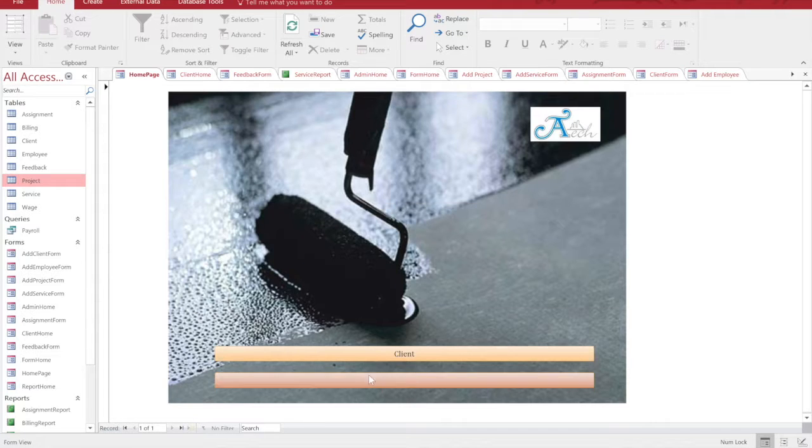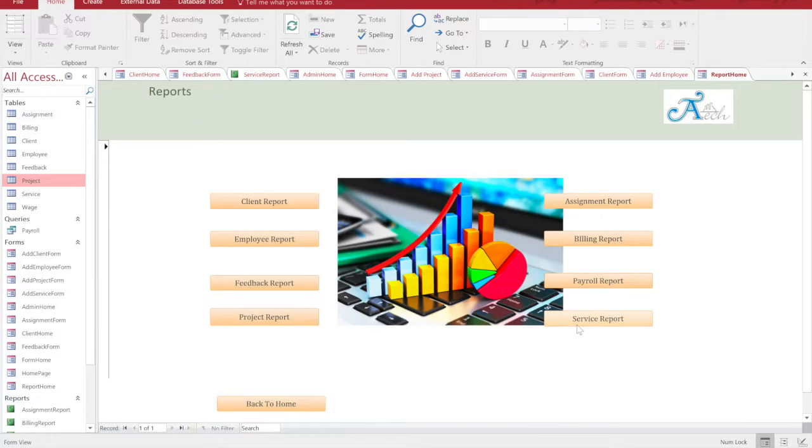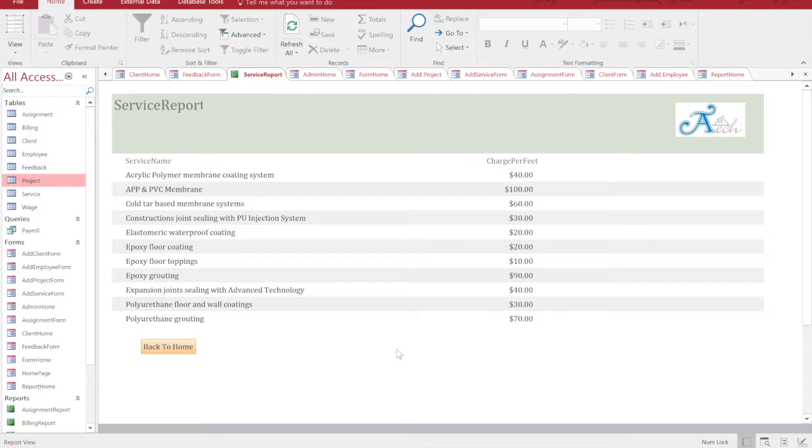You go back, you have reports, service report. If I click on service report, this is for the admin if he wants to view all the services and all the charges are here.